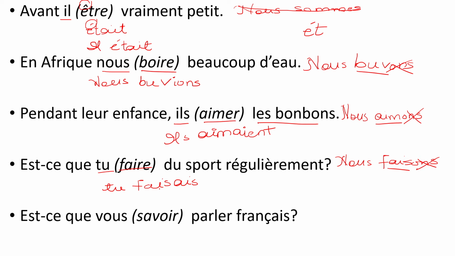Okay. And the last one, savoir has to be put into the imperfect for vous. Take the nous form as usual. It is nous savons. Correct. Cancel the ONS. You're left with the root SAV. And then put the vous ending for the imperfect, as I said. So it becomes est-ce que vous saviez parler français? Did you know how to speak French?